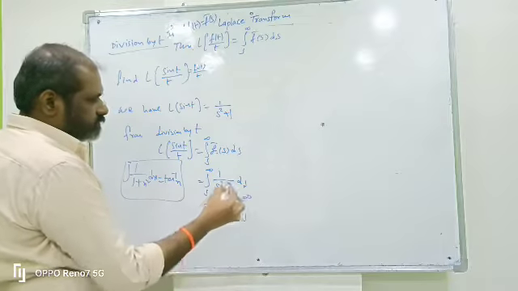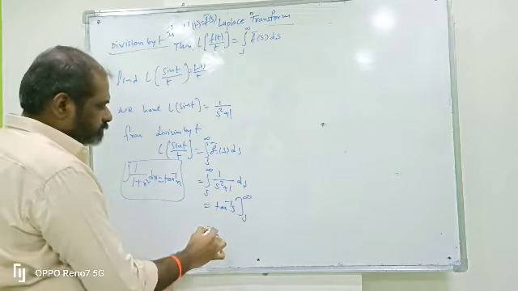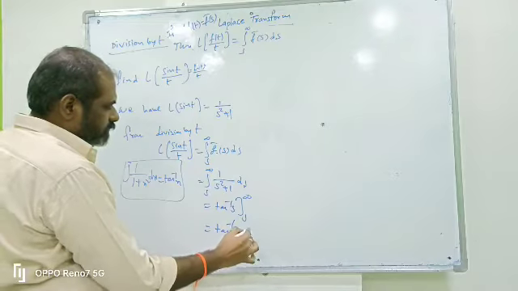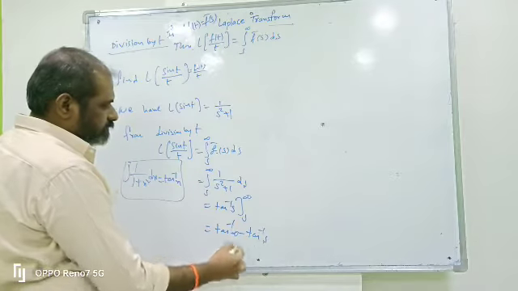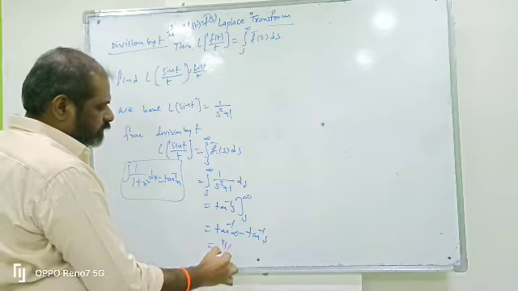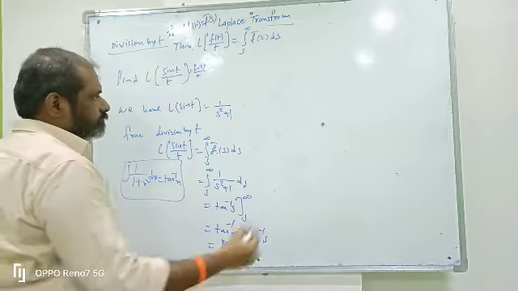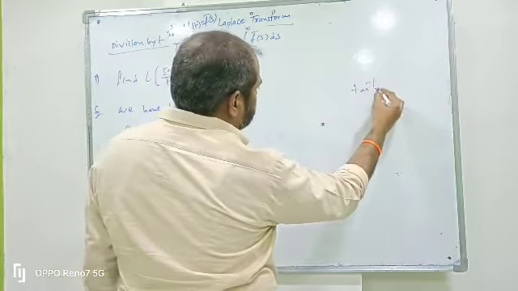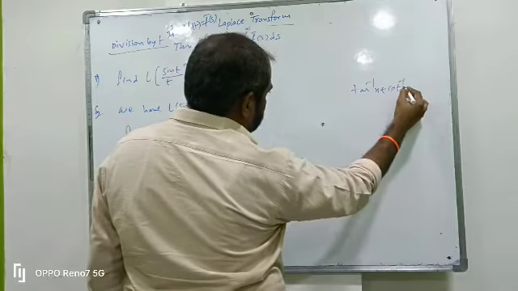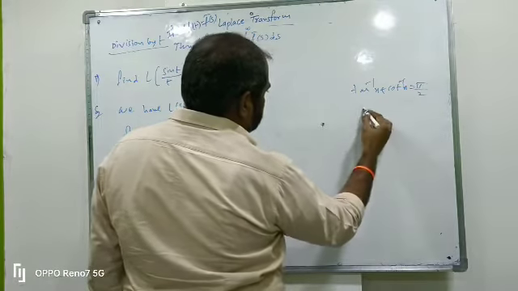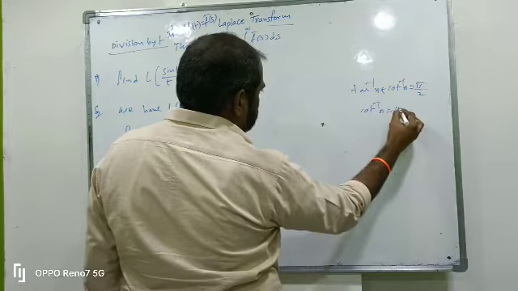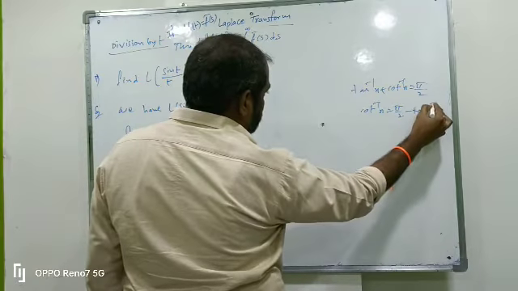Limits are s to infinity. Applying the upper limit, tan inverse infinity, minus the lower limit, tan inverse s. The upper limit infinity gives pi by 2, so pi by 2 minus tan inverse s. We know a formula in inverse trigonometry: tan inverse x plus cot inverse x equals pi by 2, which means cot inverse x equals pi by 2 minus tan inverse x.